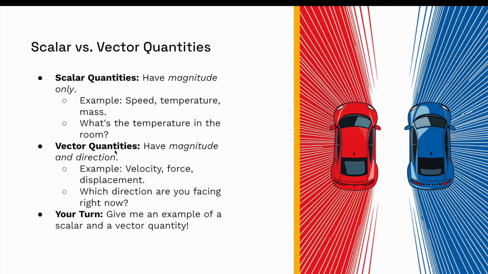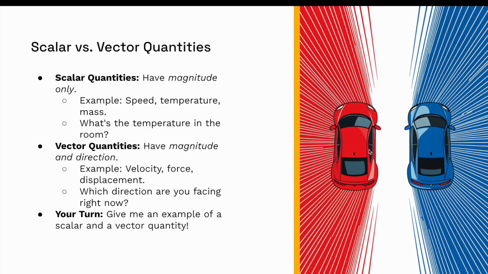Now, vector quantities have magnitude and direction. So think of direction as left or right, right? So you see these two cars here. Say one is moving forward and the other, even though it's tilted this way, is reversing backwards, right? So what does this mean? This car on the right is going forward, so it has a speed and a positive direction. This car, even though it's going at the same speed, is moving backward. So it's going back, the direction is opposite.